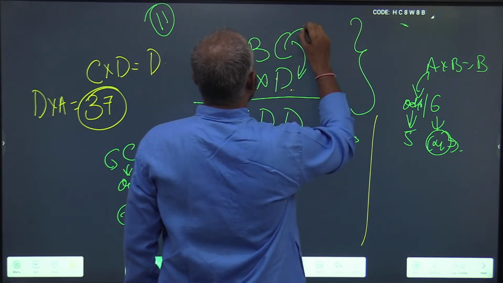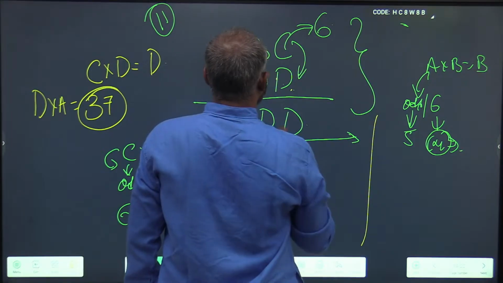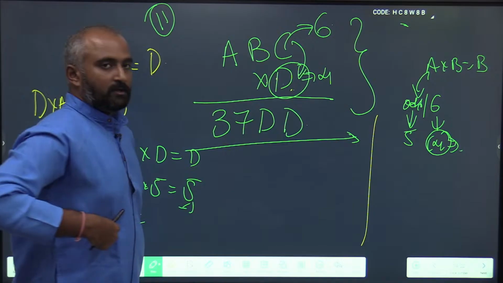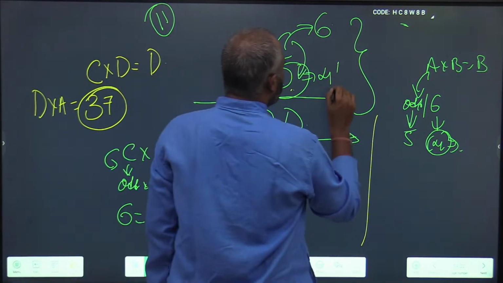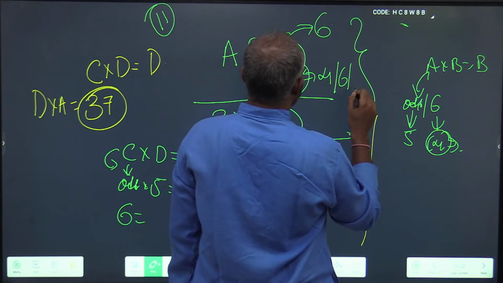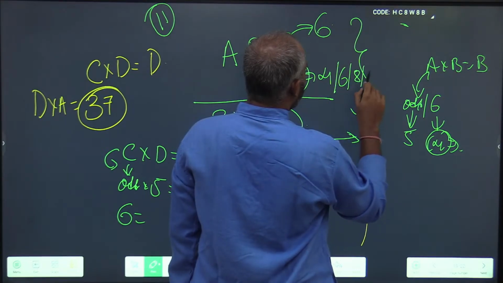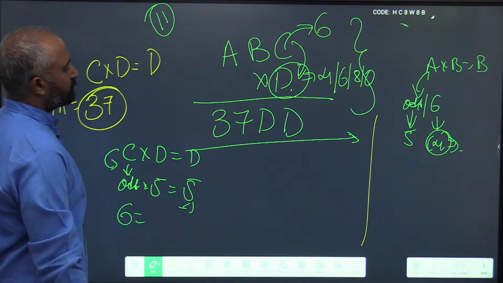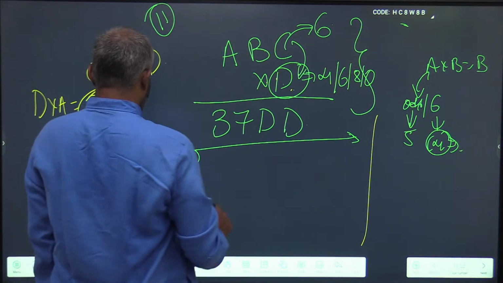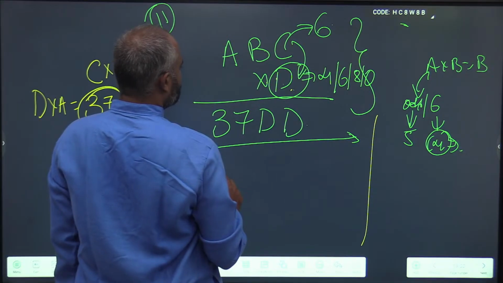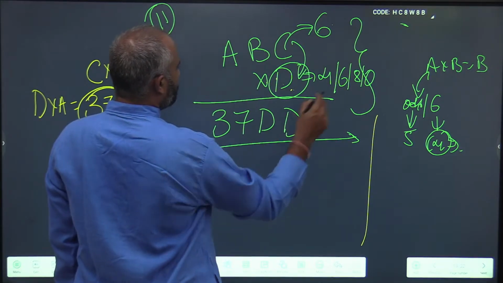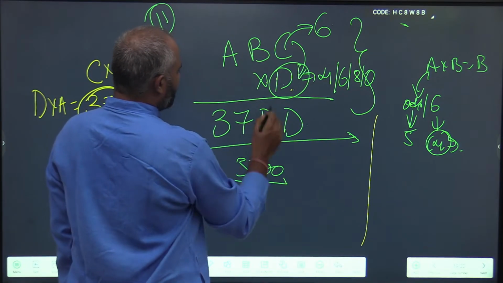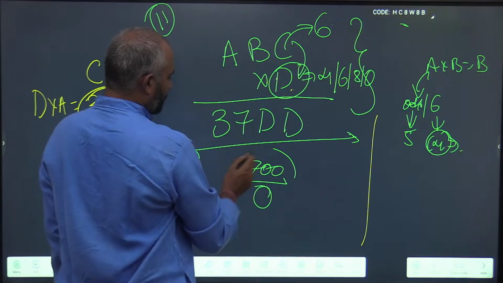So the value of C is definitely 6, so D has to be an even digit: 4, 6, 8 or 0. Can it be 0? 37DD is 3700, D is 0. Does this have any value?